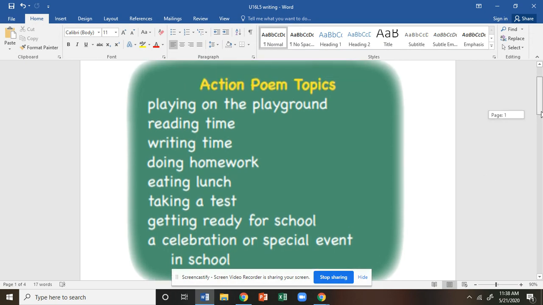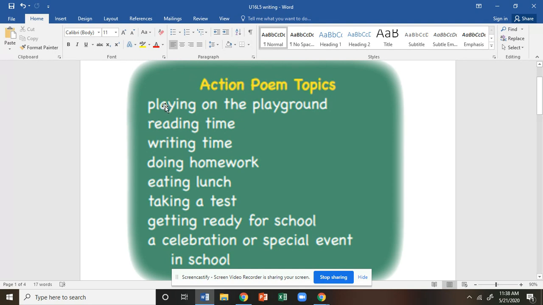The first thing that you're going to need is resource page 5. If you're picking to do an action poem, make sure you have resource page 5 in front of you. Okay. These are just some topics for your action poem that you might pick from first grade. All right. These are just ideas. You don't have to pick one of these. These are just some ideas.